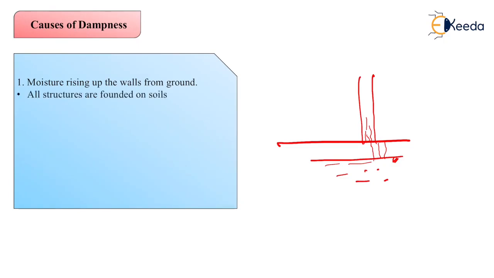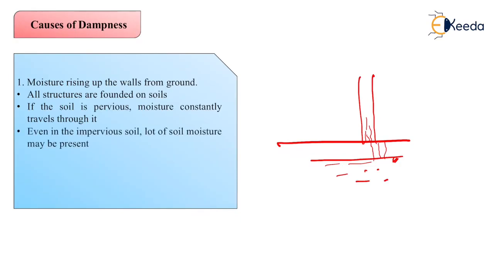Second, all structures are founded on soil. As we discussed, if the soil is pervious, as the cracks are there, moisture constantly travels into it. Even in impervious soil, a lot of moisture may be present, as soil itself has some amount of moisture. This moisture rises up into the wall and floor through capillary action. As we have already discussed, this is known as capillary action. It will travel into the wall.